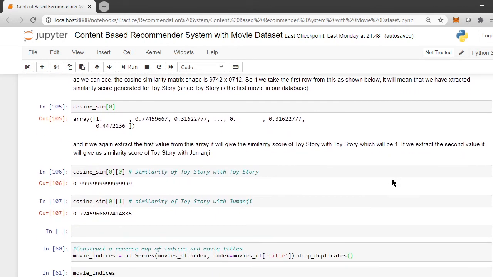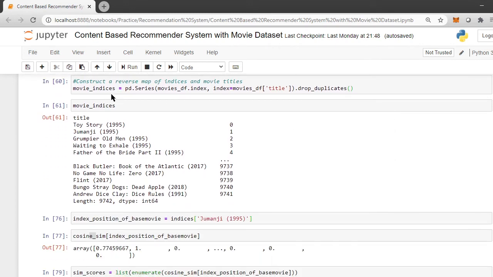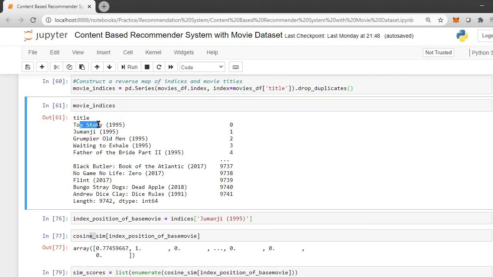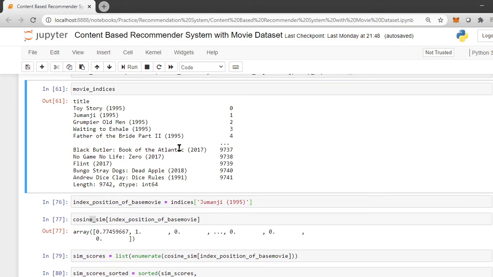So what we are going to do is make an inverse map, that is, for each given movie name we need to know its position, right. So we have created an inverse movie indices, where against the index is the movie name and against it is mentioned the position of that movie in the main database, right. So when we input the movie name, it will return the position at which it lies, so that we can fetch the similarity score from that position from the similarity matrix. This is what we are going to do here.